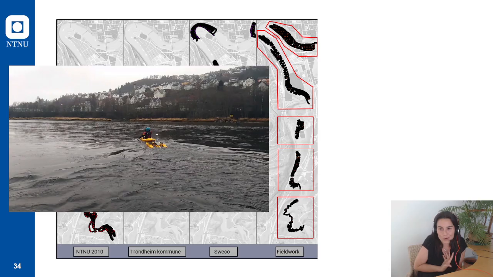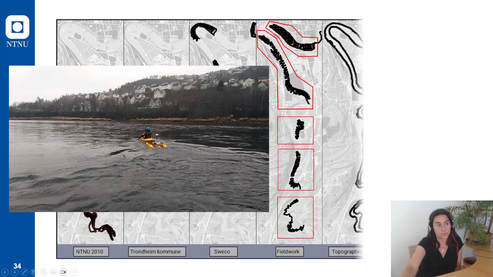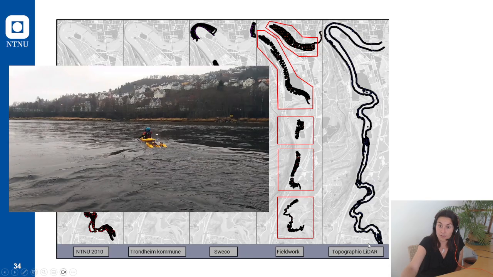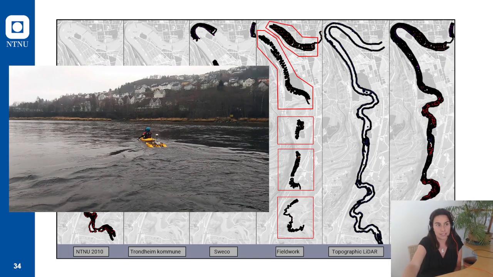First, because we were also people from university doing and learning, but I would think also that if a professional person does it, it will take time because you have to get familiar with the different instruments that have been used, which reference systems were used at the moment, and matching all the data together. Also, we took the topographic Lidar that was available online, so the parts that were not wetted when they were surveyed, and we got this final data set.